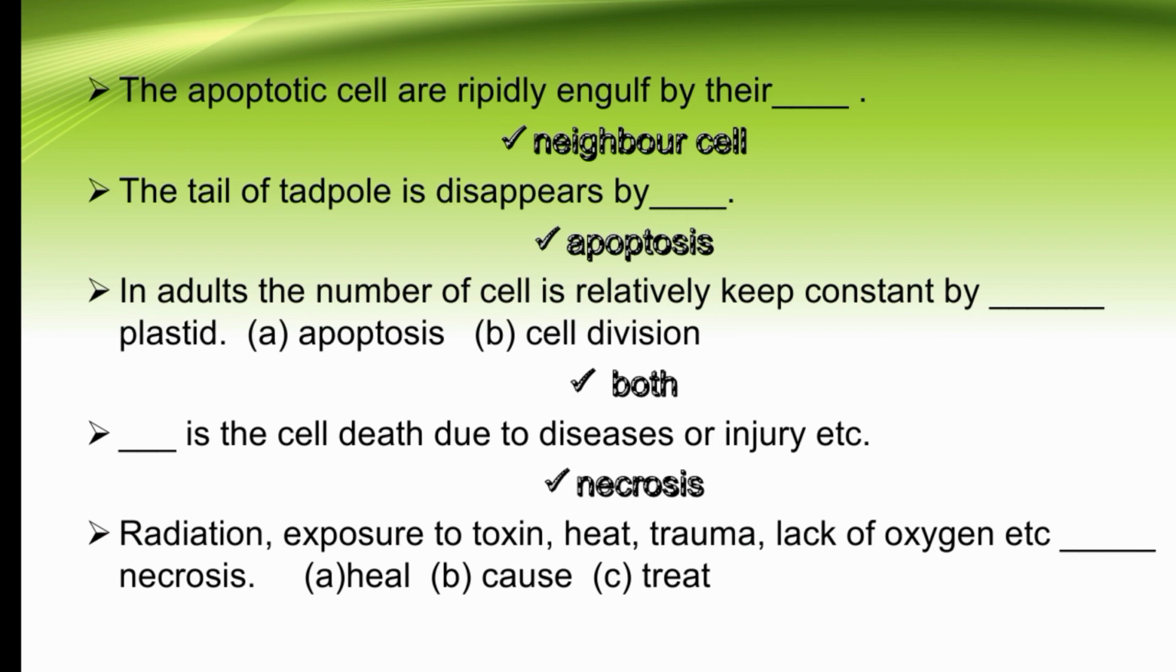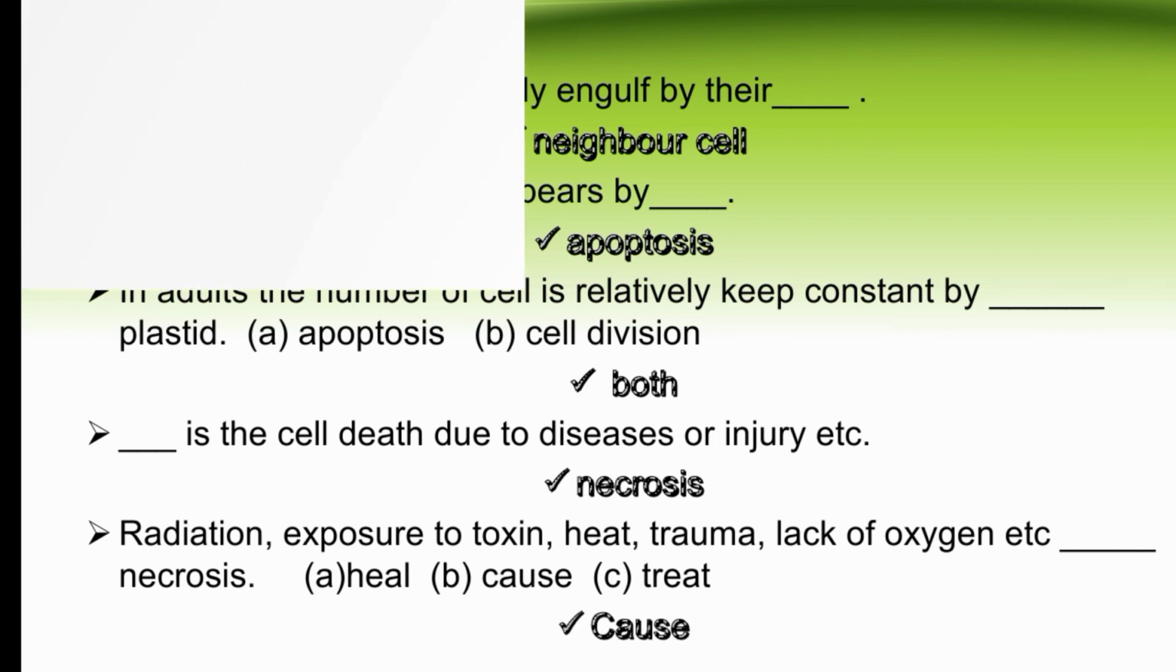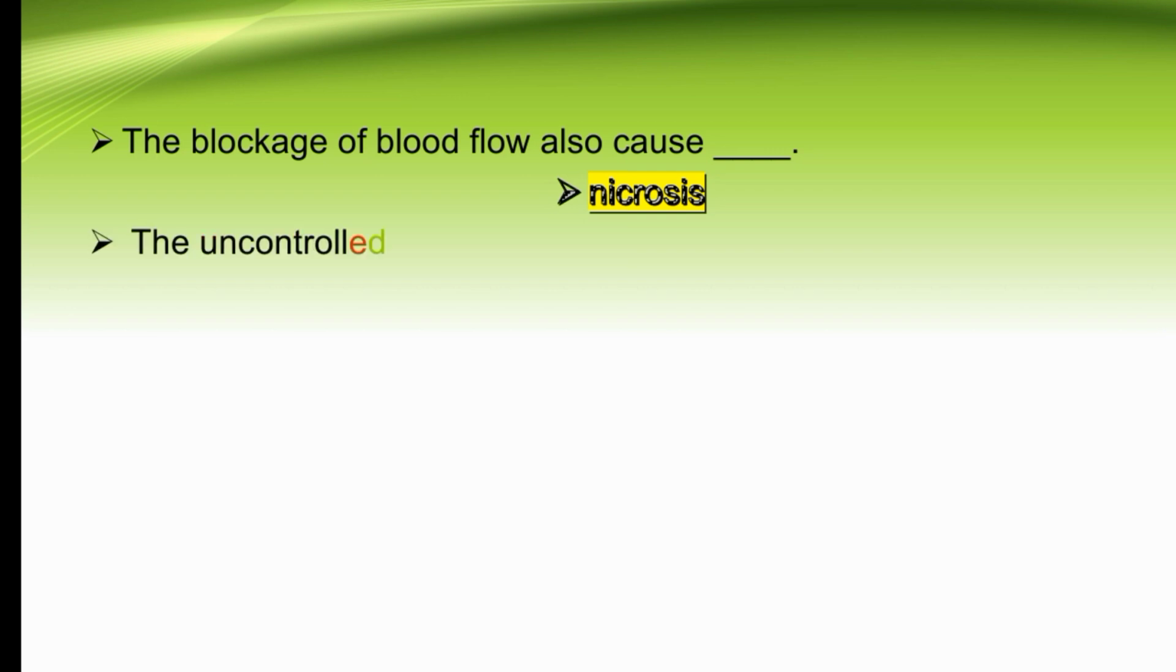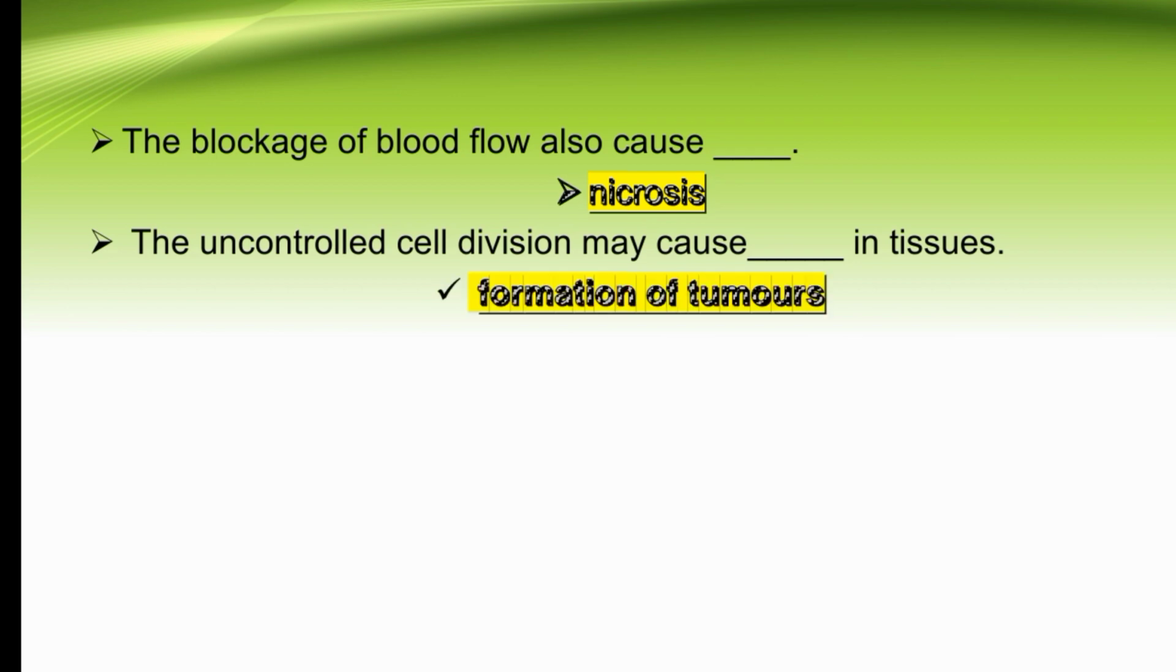Dash necrosis: heal, cause, or treat? So radiation, exposure to toxins, heat, trauma, and lack of oxygen all cause necrosis. These are the causes of necrosis. The right option is B. The blockage of blood flow also causes dash. So the blockage of blood flow also causes necrosis. Uncontrolled cell division may cause dash in tissue. So uncontrolled cell division may cause the formation of tumors in tissues, which may be cancerous or non-cancerous.